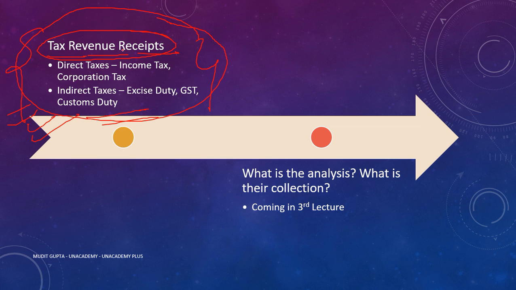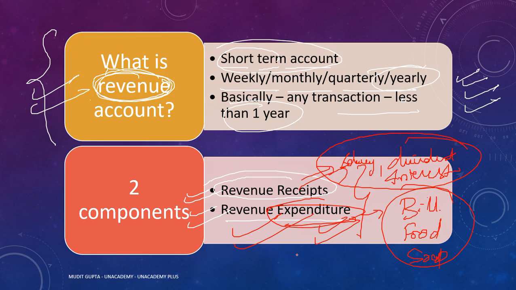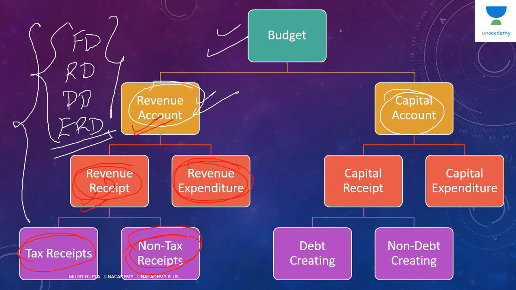And what is the analysis of these tax receipts? What is the difference between direct and indirect taxes? Whether our tax buoyancy is sufficient or not? ये सारी बातें करेंगे थर्ड लेक्चर में. All this deep analysis is coming in the third lecture, but as of now we are just trying to understand the framework of this budget. कि ये जो पूरा बजट है इसका एग्जैक्ट फ्रेमवर्क क्या है. We are trying to understand that.